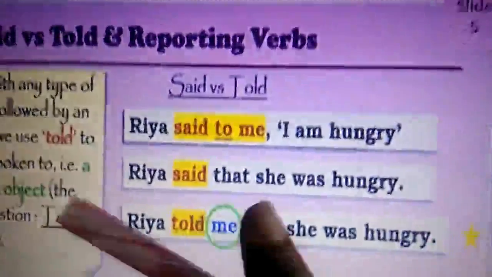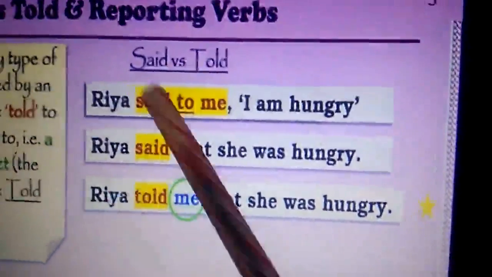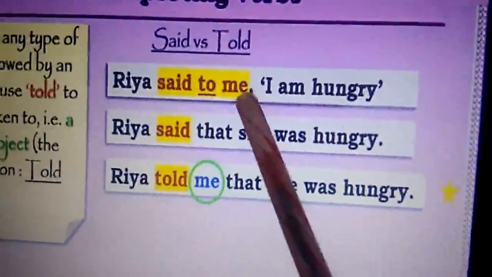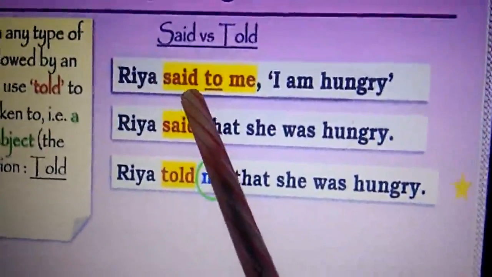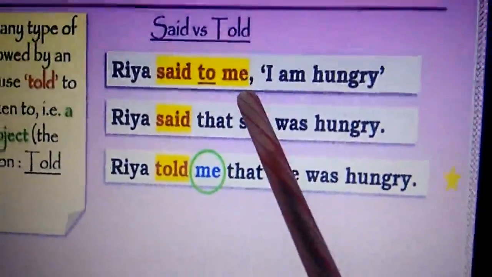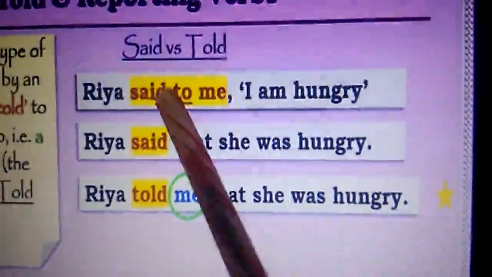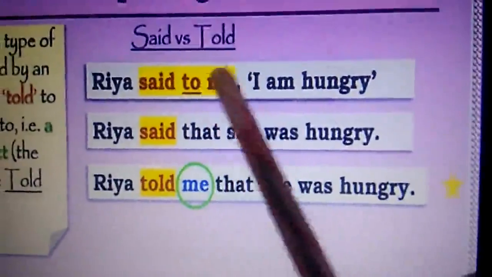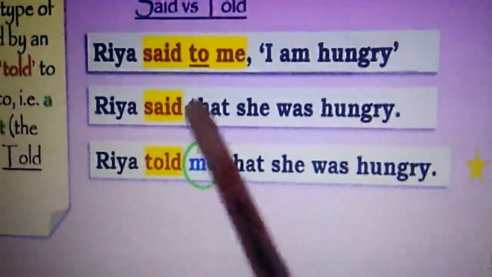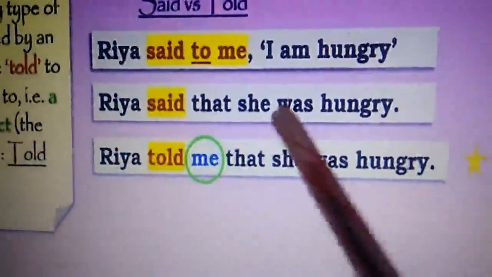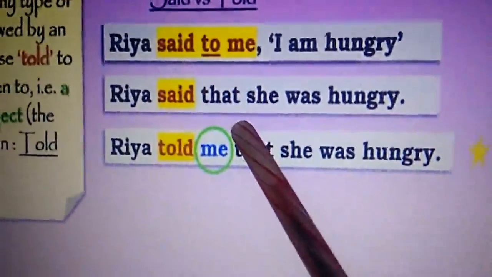When you are using said as the reporting verb, there is no need that said has to be followed by an object. That means me. Ria said, to whom did Ria say? To me. So it is not always necessary that said has to be followed by an object. Here in this sentence we didn't use any object. Ria said that she was hungry. Directly, without any object, we have reported the thing.